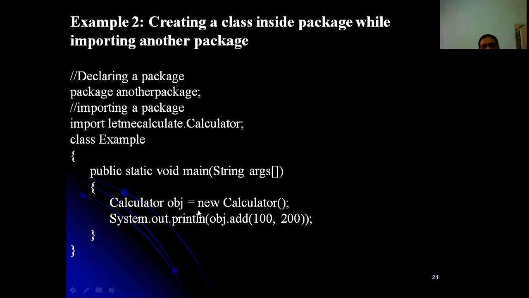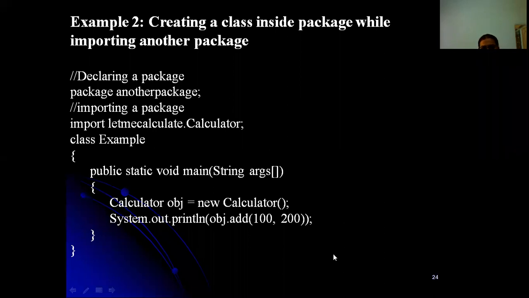For this program we are importing letmecalculate.calculator, right? So we are including it. What we are doing in this example program is that we have a calculator object, and via that object we are calling the same function which is available in the calculator class. So here we are creating a new package and we are importing a package into that program, right? Both we are doing in this program.